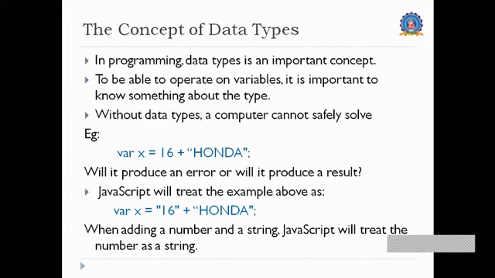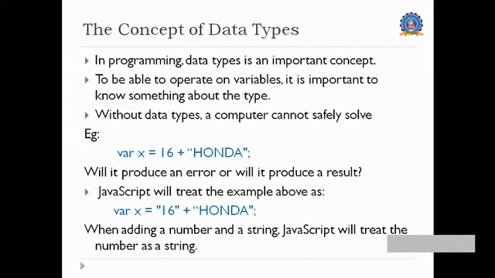Then here you can see a data type with variable x is equal to 16 plus Honda. Honda is basically a string which will be inserted within a double quote. By default, I told you any data will be taken as string. So in this case, what will happen? What is the error? When we declare like this, will it produce any error or will it accept it?